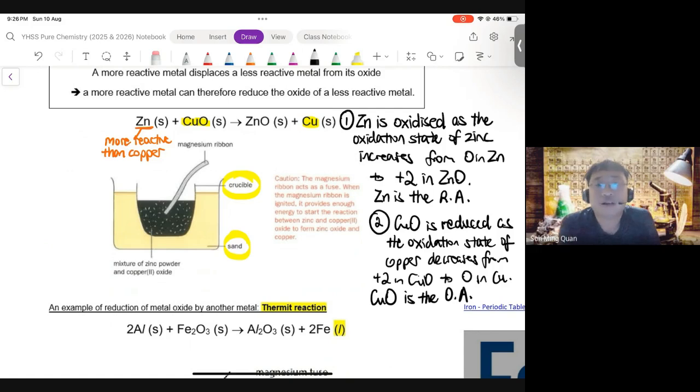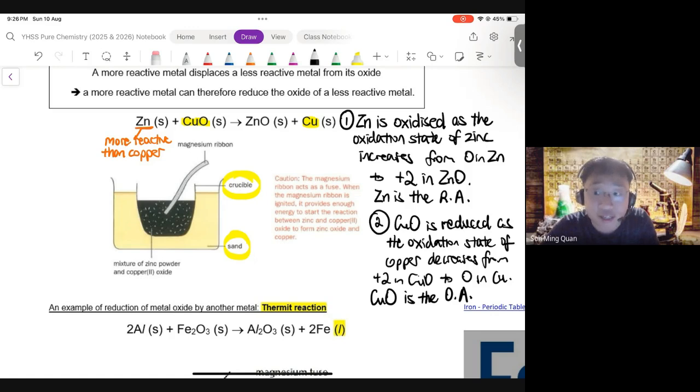Hence, through this redox lens, we can see that displacements are everywhere. And displacement is simply based on the reactivity of the two metals. Zinc is more reactive than copper, so zinc displaces copper. And displacements are all redox reactions. And that's the link between redox, the previous chapter, and this chapter.